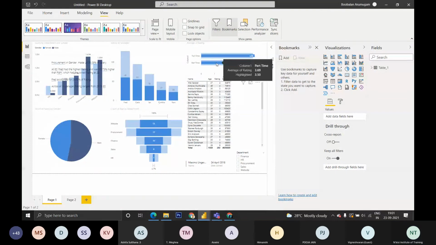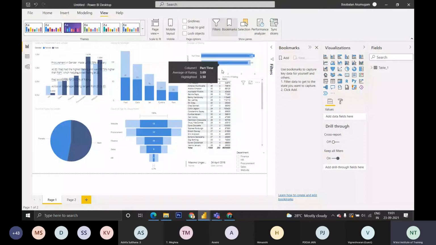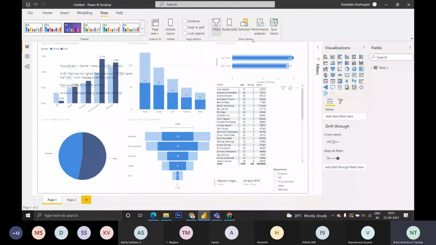If you want to select more things, you can use select, and if you want to sync slicers, if the slicers are to be synced with all those things, you can sync more slicers. Now we have only one slicer. It is showing one slicer on page 1 and page 2.